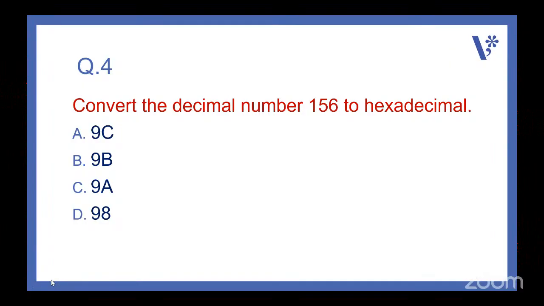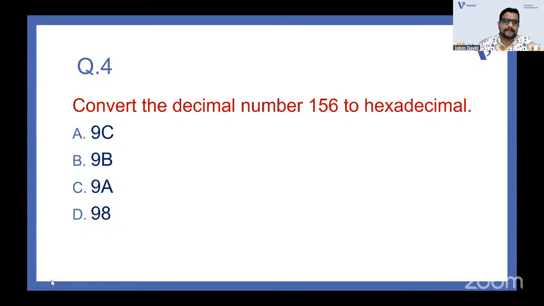It's very easy. Like I told you, if you want to convert a decimal number to binary, you continuously divide by 2. So here, to convert a decimal number to hexadecimal, to which number will we divide? See guys, to convert 156 to hexadecimal, the answer is 9C. I will explain how it is.